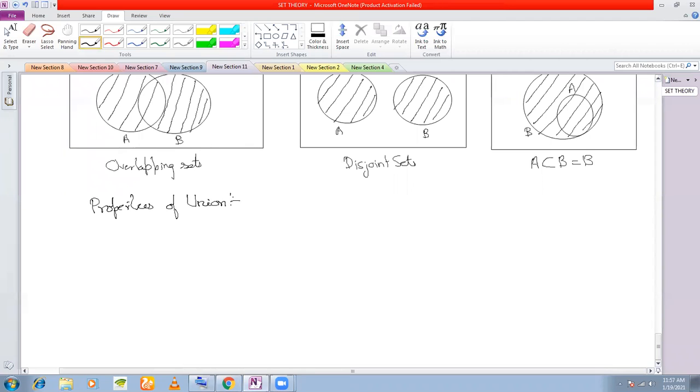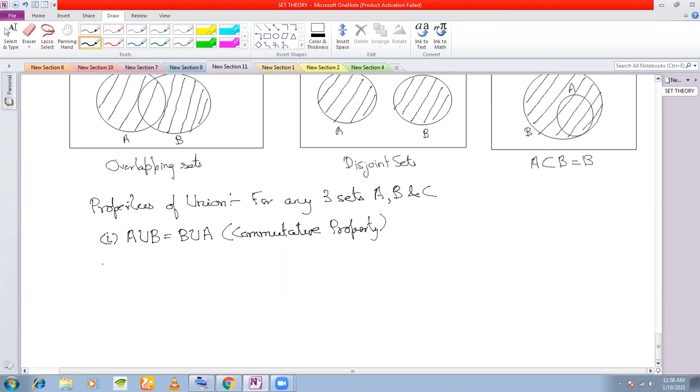The first property, for any three sets A, B, and C: A union B is equal to B union A. This is also called the commutative property of union.